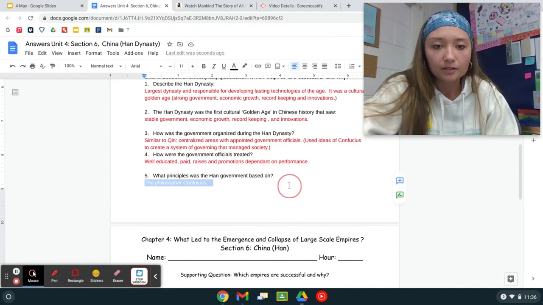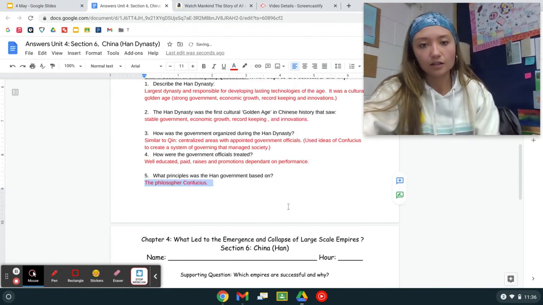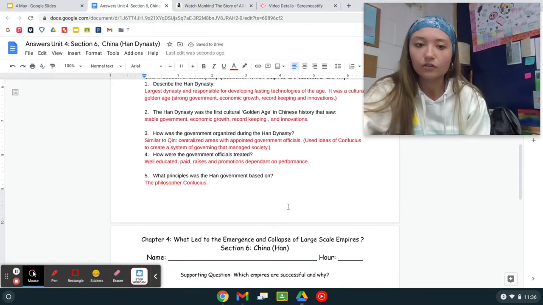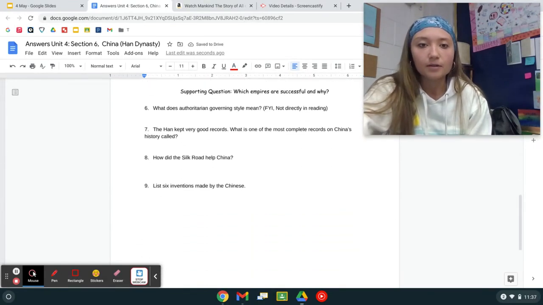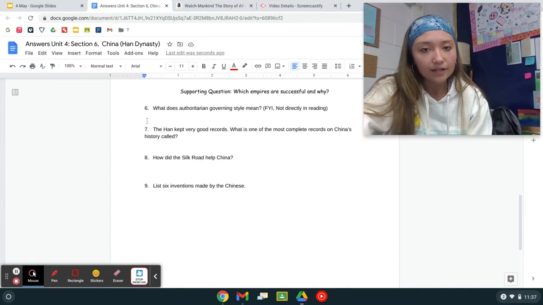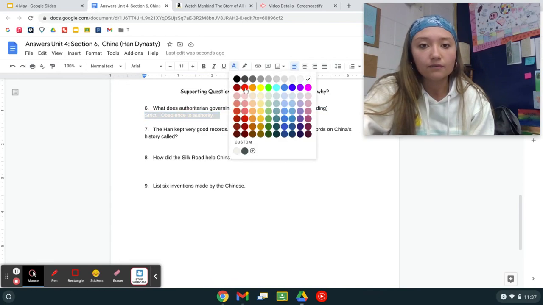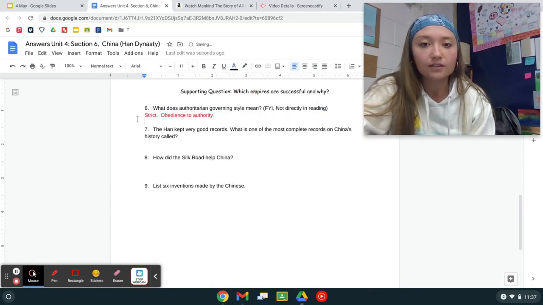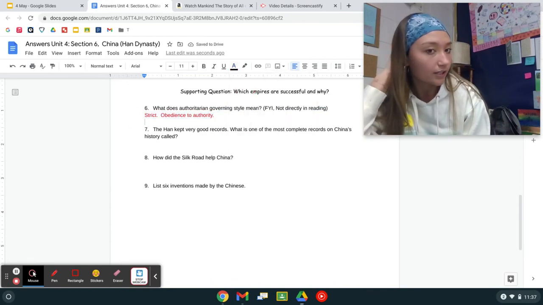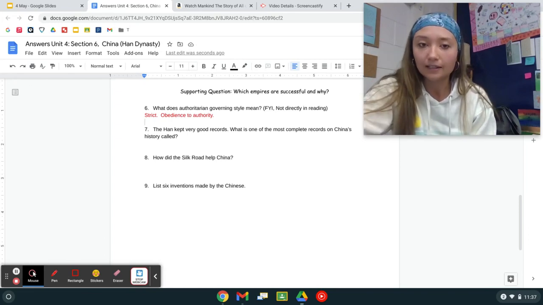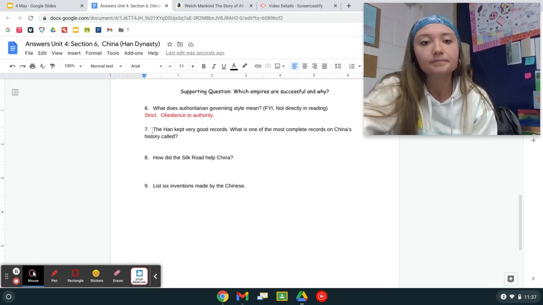Number 5, what principles were the Han government based on? We talked about this in our question of the day, the philosopher Confucius. Number 6, what does authoritarian governing style mean? And we went over this in our terms. So if you read through your terms, that was a fast and quick way to find the answer here. They were strict, okay? Emphasis on obedience to authority, all right?